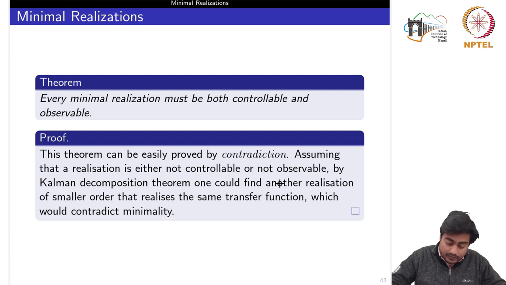So there are many other implications of this. For example, let's say we have two realizations. Okay, now these two realizations, we had studied when we could say that they are algebraically equivalent by using some similarity transformation, but we know at the same time that the transfer function would be the same. Even if the realization is of higher order, the transfer function would also remain the same, because the transfer function is unique. Okay,